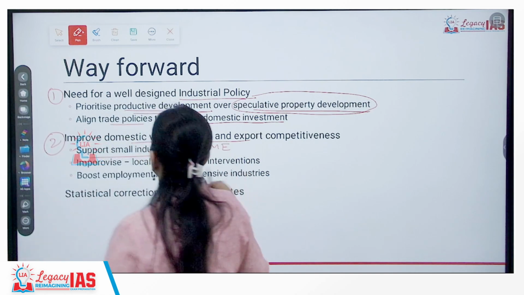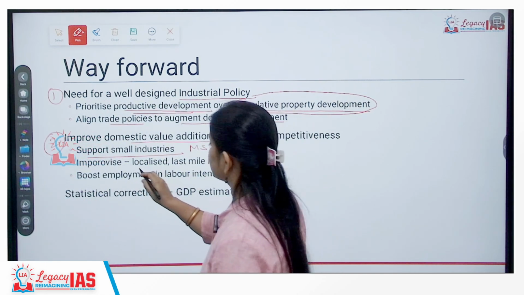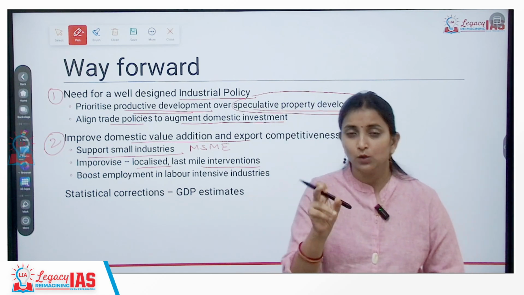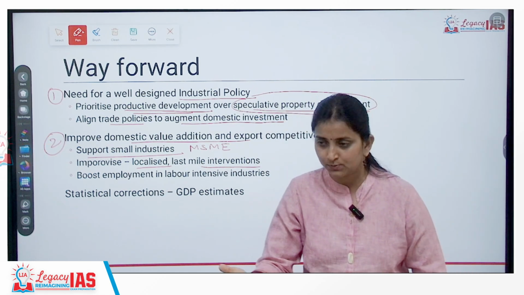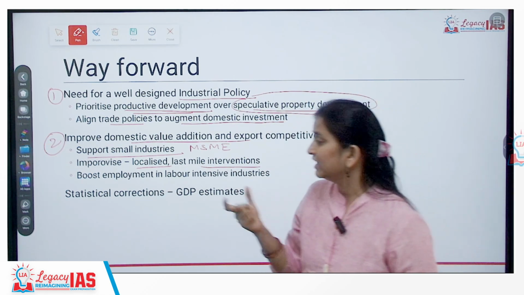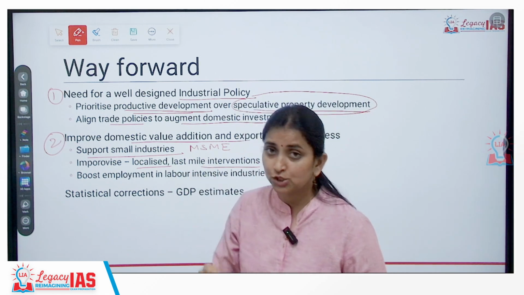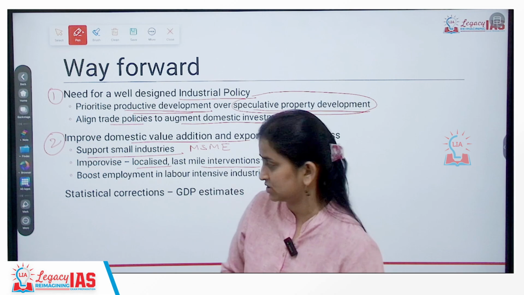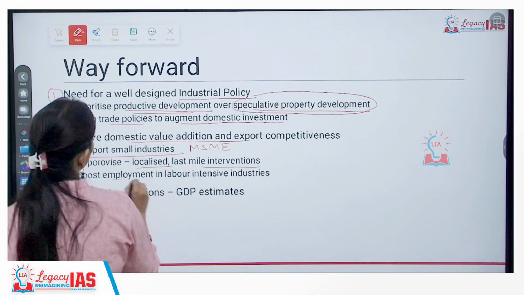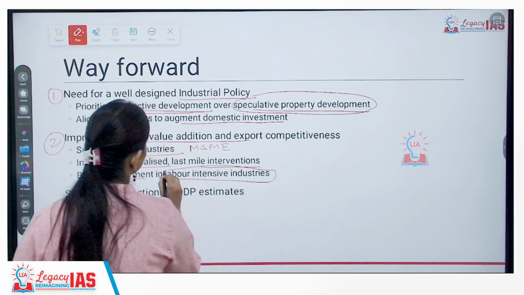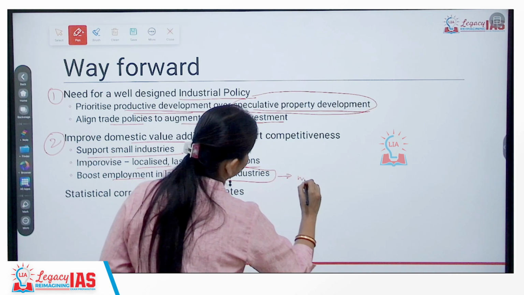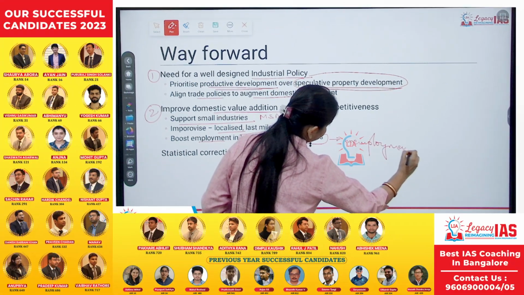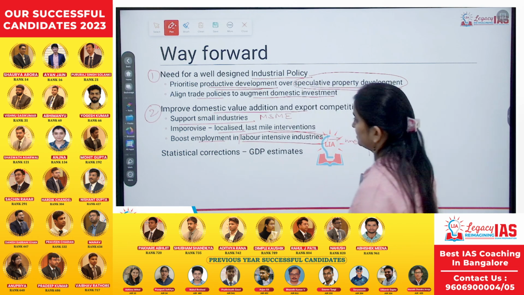Okay? Secondly, we need to improvise localized last mile interventions. So we need to work upon the localized intervention. If this area has this problem, let us resolve it here. What are the last mile issues, and those interventions need to be carried out to resolve the localized issues. Okay? We also need to boost employment in labor intensive sector to fight the unemployment. So these are the areas in which development is required.